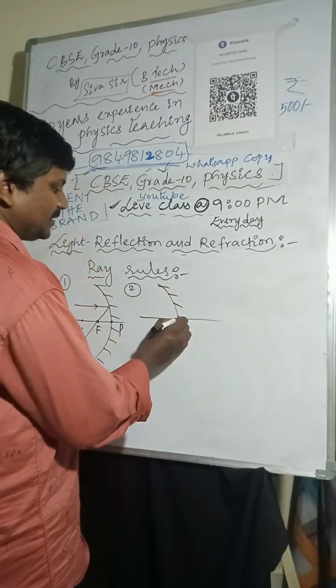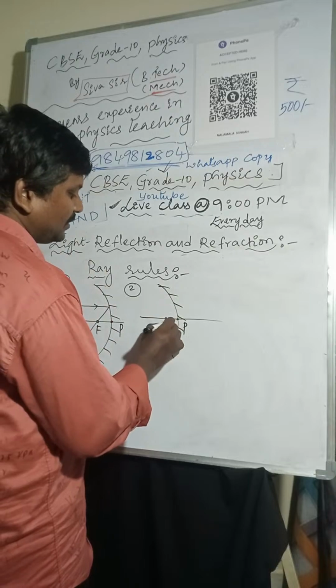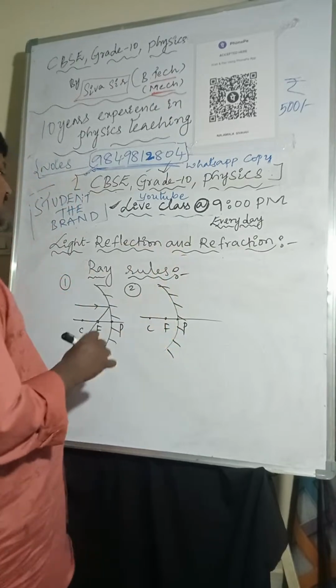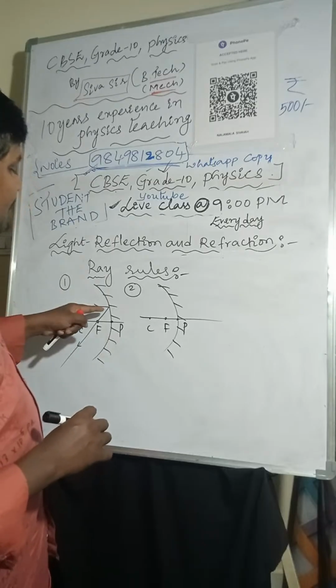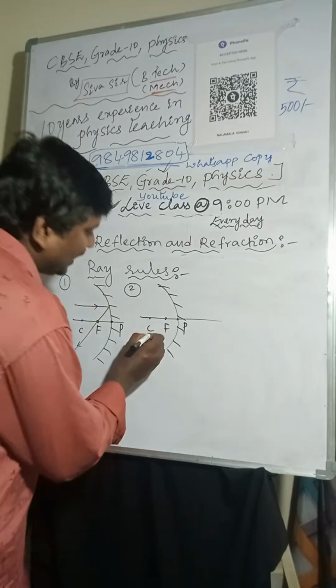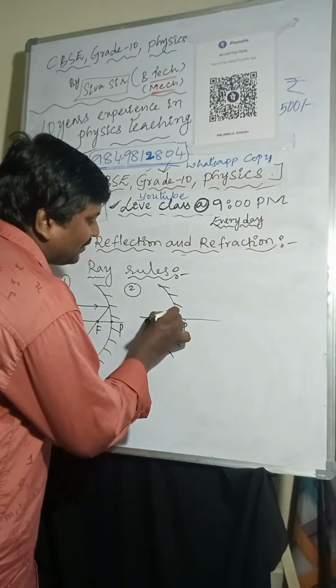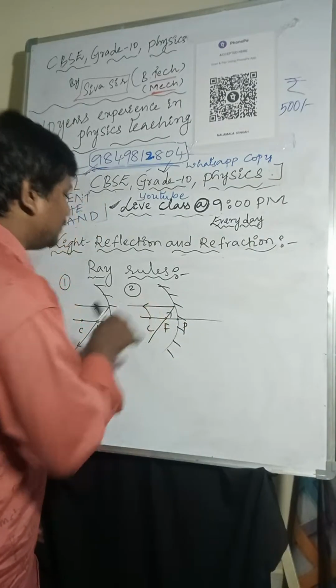I'm teaching physics, CBSE grade 10 physics. Today I'm talking about light reflection and refraction, the ray rules of the concave mirror. So one light ray is coming from infinity, and after reflection it passes through the focus. If you take another light ray that passes through the focus, after reflection it moves towards infinity.